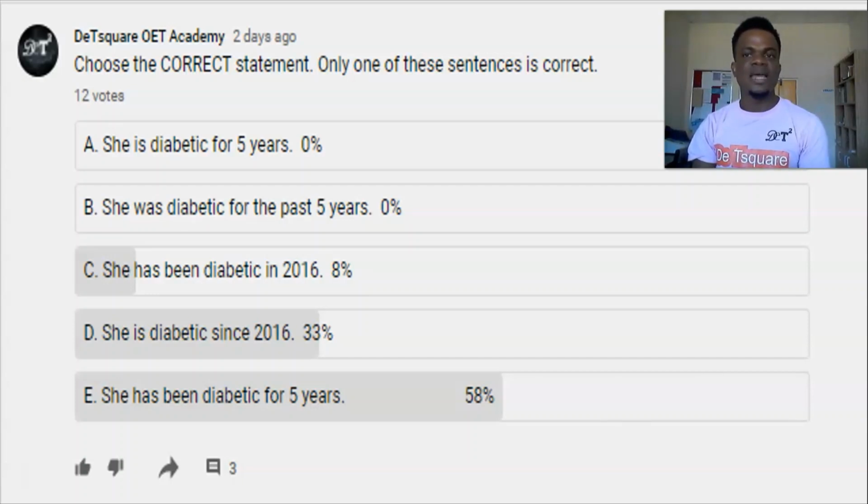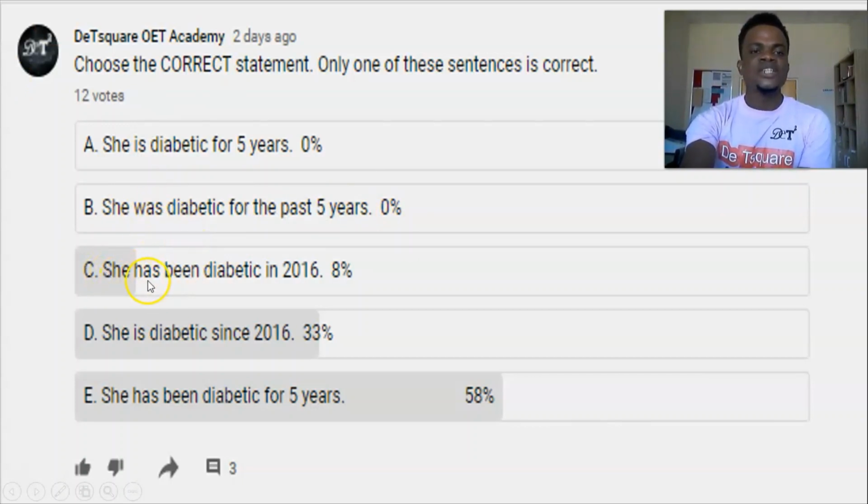A lot of things are even wrong with that statement. Diabetes is a chronic illness, so you cannot even be saying was diabetic, in using a point reference. But this is actually very wrong by saying for the past 5 years. It does not match with this verb.